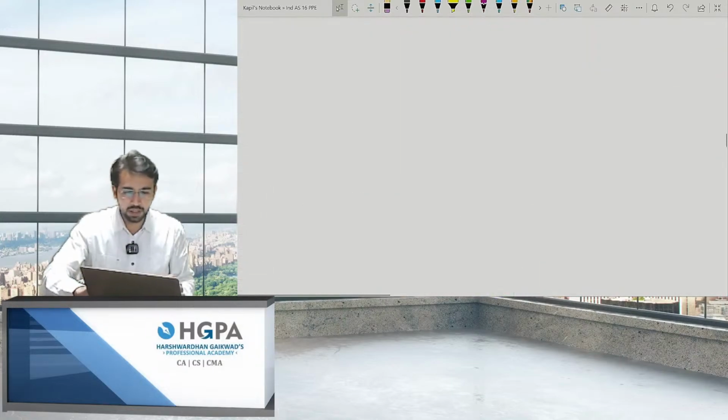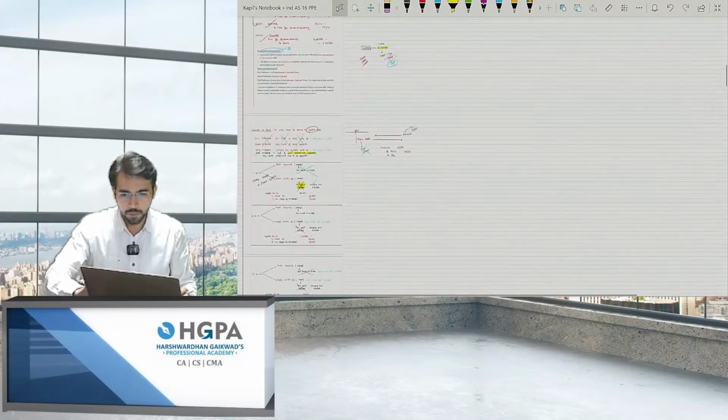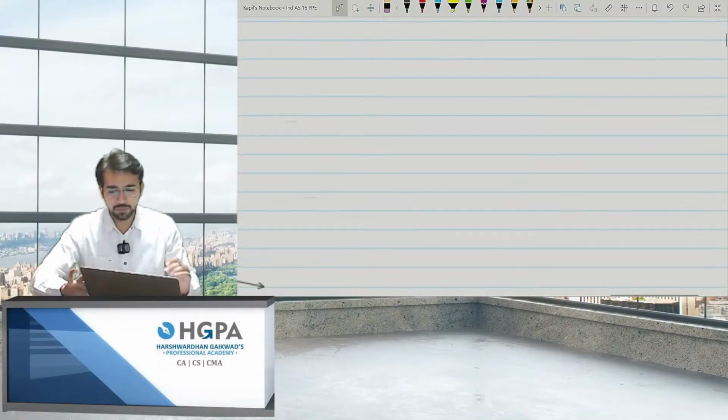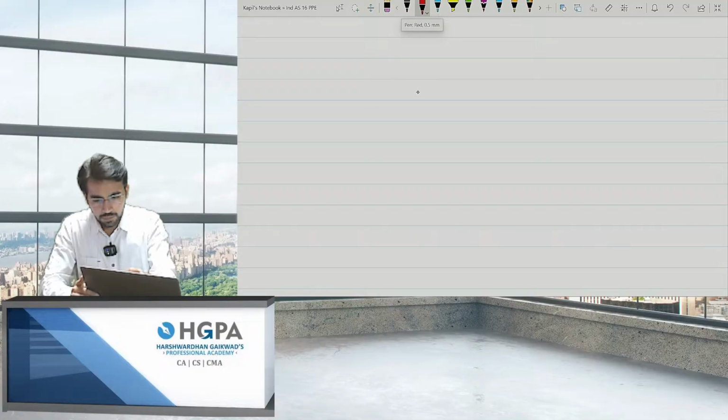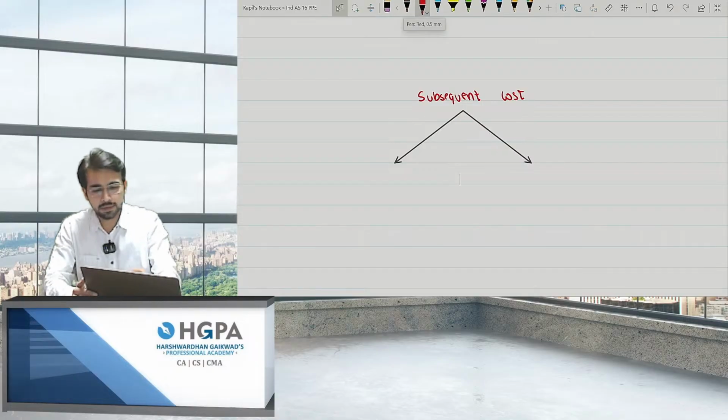Okay. So what are the small points which we have covered? We have covered subsequent cost, in which there will be repairs, or replacement, or the major inspection.